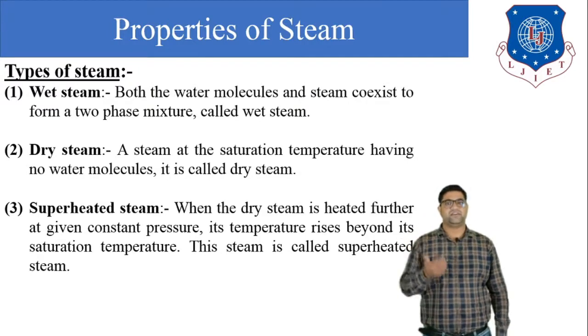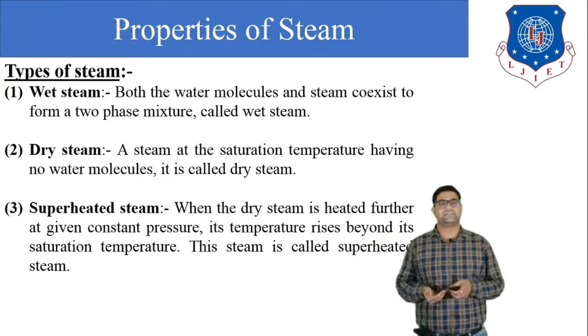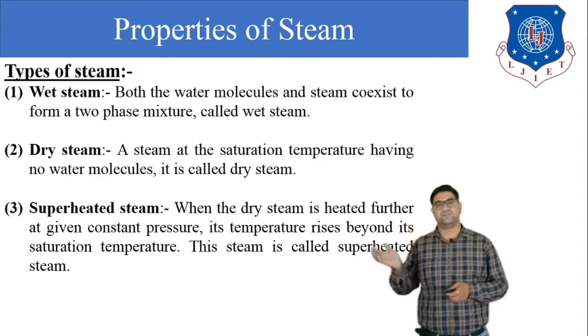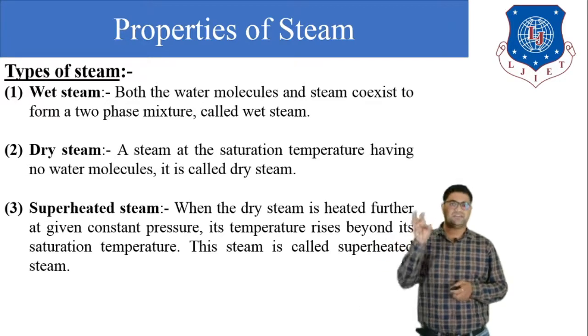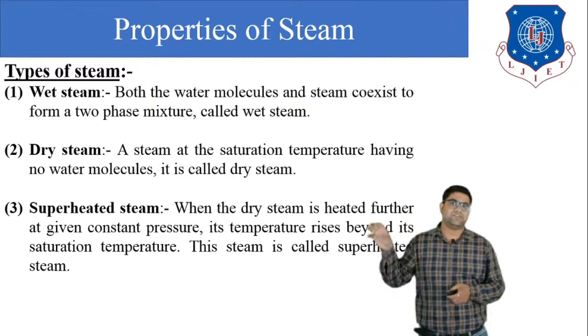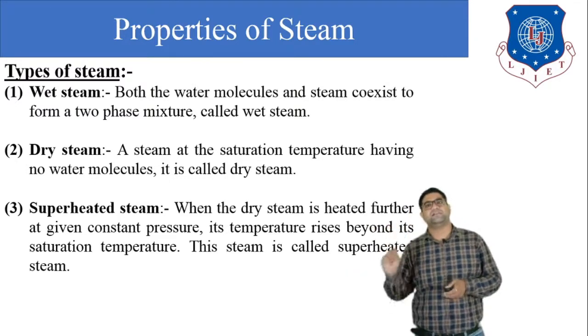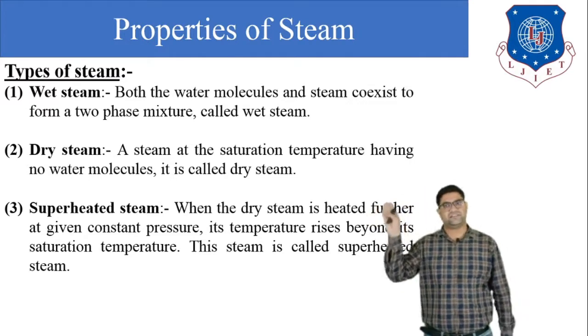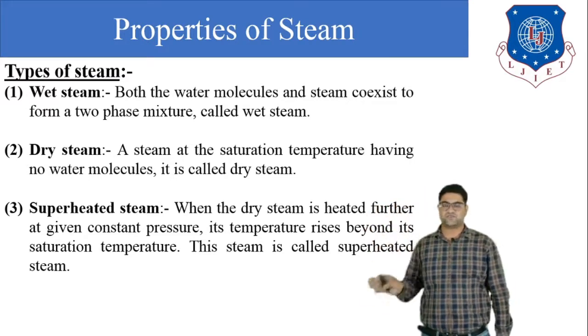We can say that the definition of superheated steam is that when the dry steam is heated further at the given constant pressure, the temperature rises beyond the saturation temperature. That temperature is known as the superheated temperature, and the steam that we get is known as the superheated steam. So this is the definition of wet steam, dry steam and the superheated steam.